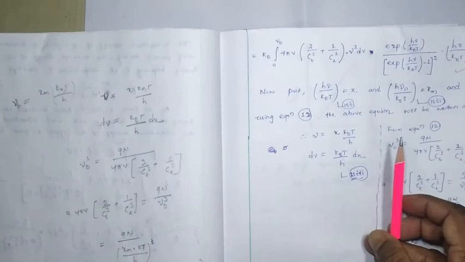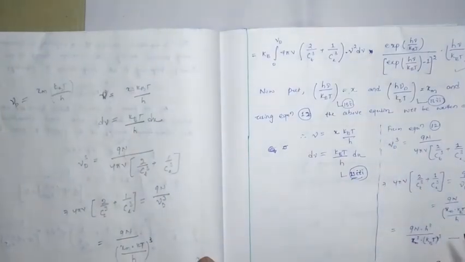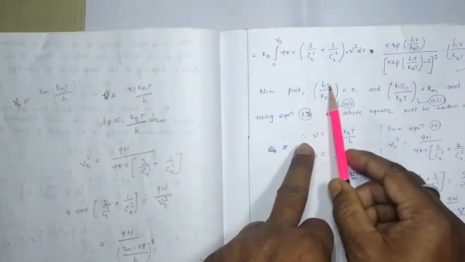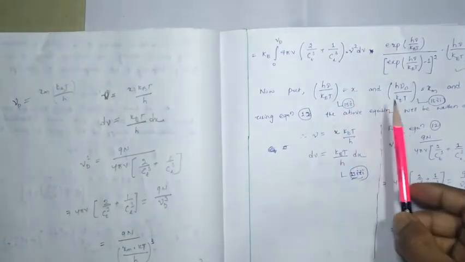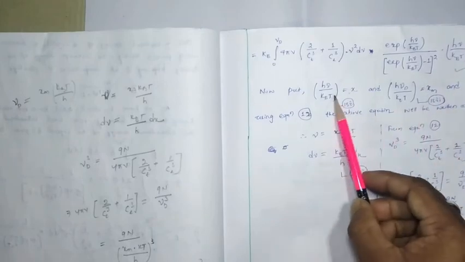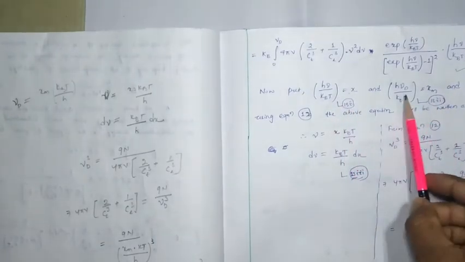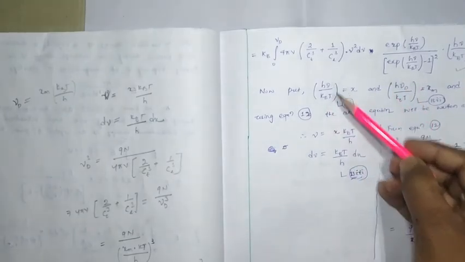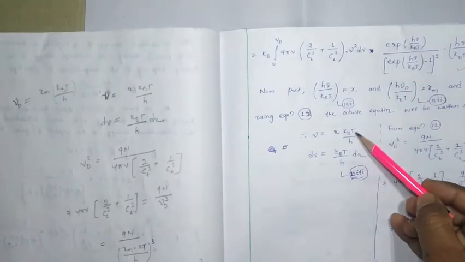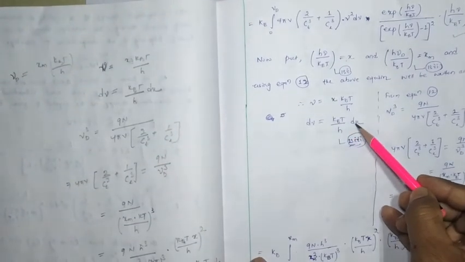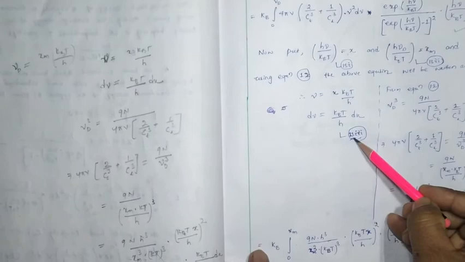Here you just watch it. See, here we considered h mu by k_B T equal to x and h mu_D by k_B T equal to x_m. Let this be equation number 13(i), this is 13(ii). So here mu equal to x k_B T by h, so d mu equals k_B T by h into dx. Let this be equation number 13(iii).